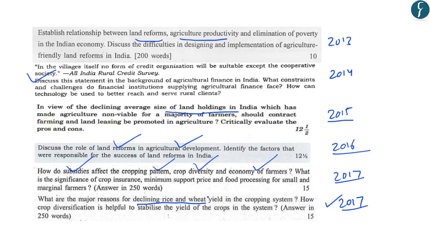So the points that are being highlighted in this article will be important for us from the General Studies paper 3 of the mains examination. Most of the points highlighted by this article can be used in answering questions related to farm distress. Further, the points mentioned here can also be used in writing about various reforms that have been undertaken by the government and a critical analysis of these reforms. So let us try to understand point by point what has been highlighted by this article.